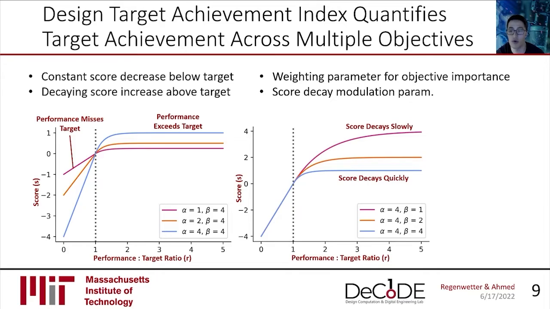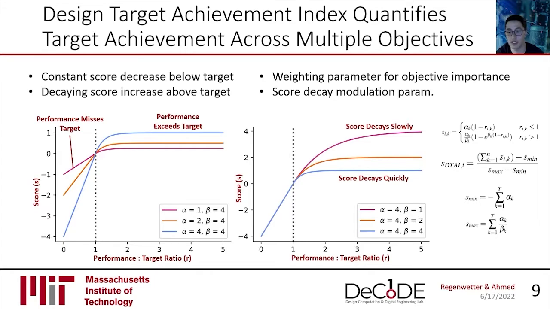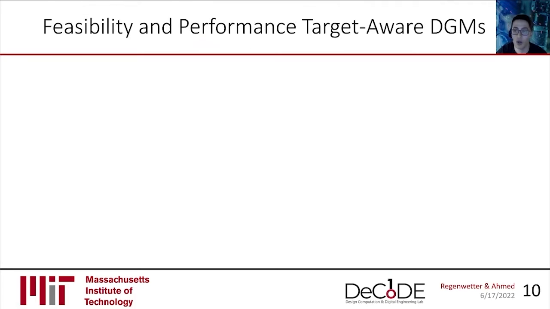We can use another parameter, beta, to adjust this. And altogether, we can express this curve as a piecewise function, which we call the Design Target Achievement Index, or DTAI. We delve into the equations and mathematics in our paper, if interested. Okay, so we've talked about how to aggregate the target achievement performance of a design into a single score, considering multiple objectives. How do we use this in practice?